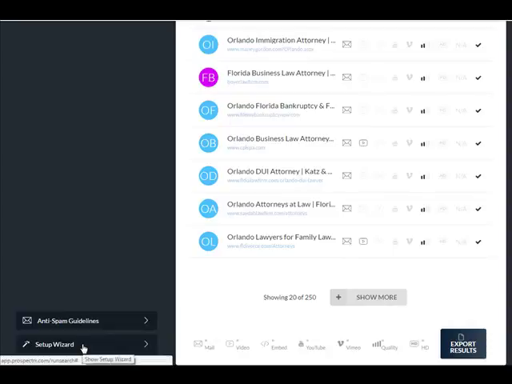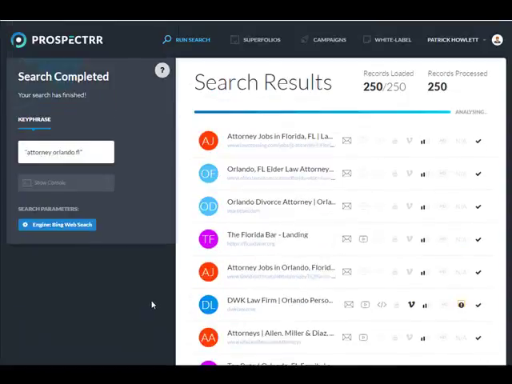And this is the setup wizard that's going to give you the information in order to create the API key on Google Places and Bing in order to drop it into here to make the connection.